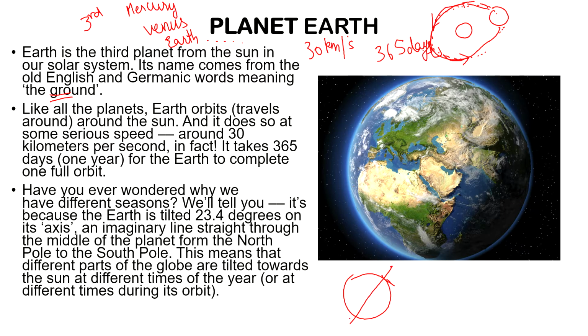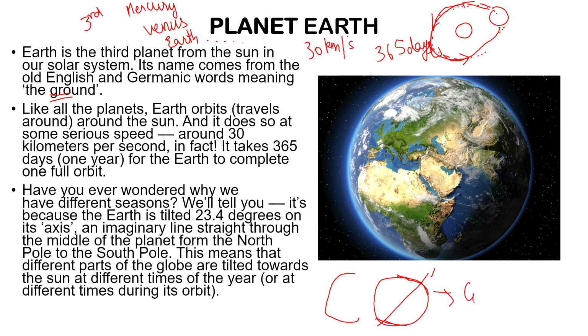Another interesting thing about Earth is that our planet is tilted like this. This is the North Pole and this is the South Pole. The shape of our Earth is not a perfect sphere. It is more like a sphere, but a little bit flat from the top and bottom.